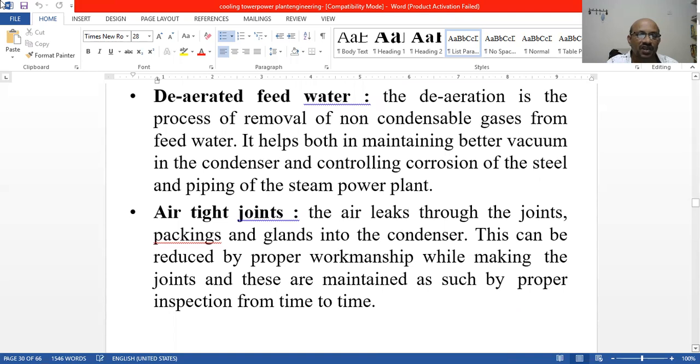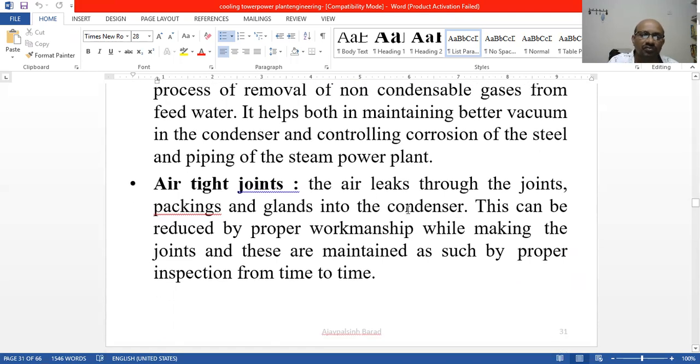And airtight joints should be there. Why? Because air leakage reduces thermal efficiency and vacuum efficiency, and poor workmanship also has an effect. So it is required, and always we go for welding and other similar technical work while making the joints.